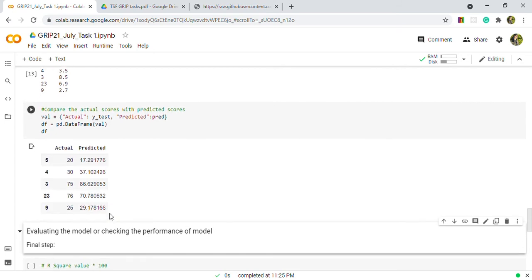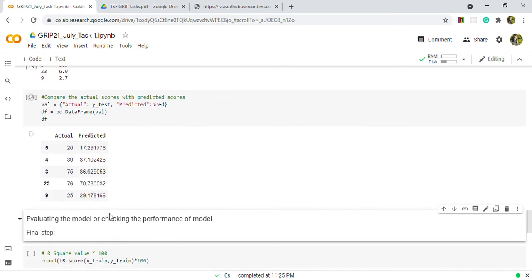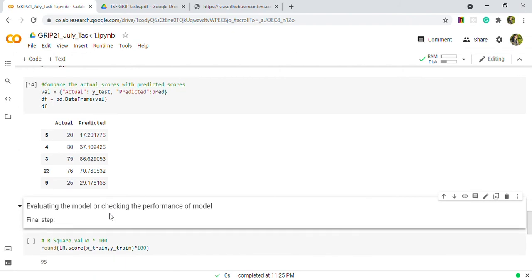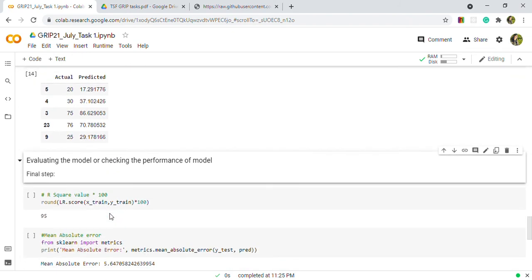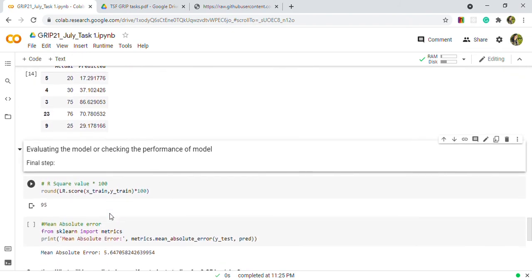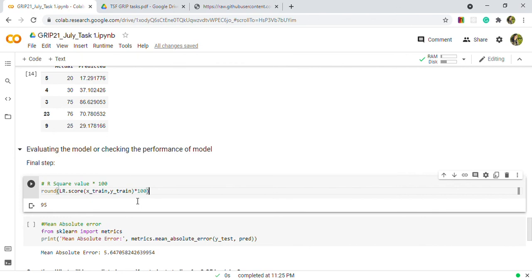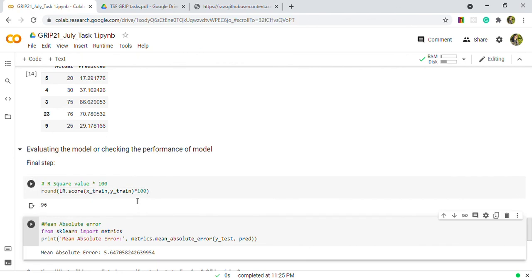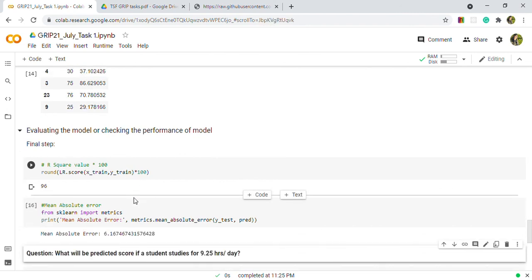Then comes the final step, which is to evaluate the model. For this, we are using R square value multiplied by 100, and this tells us that our model is 96% accurate. Then check the mean absolute error, which comes out to be 6.16.